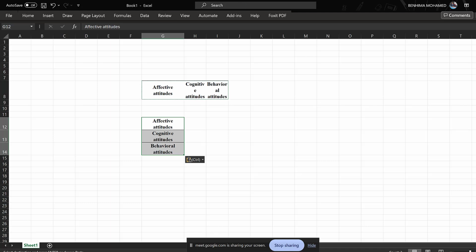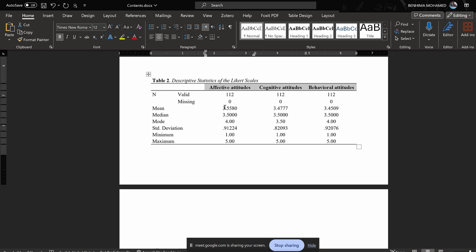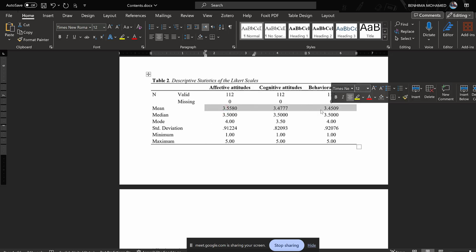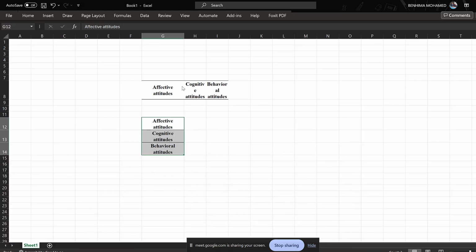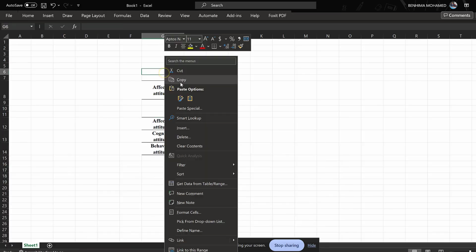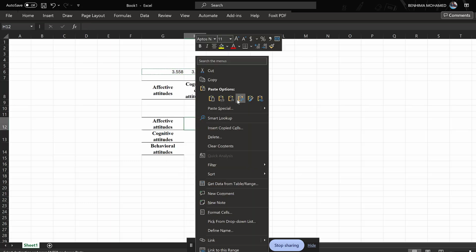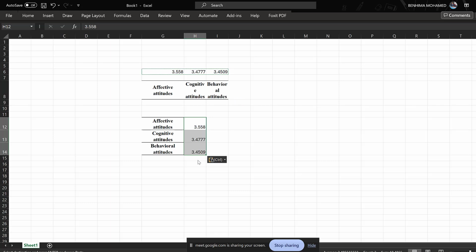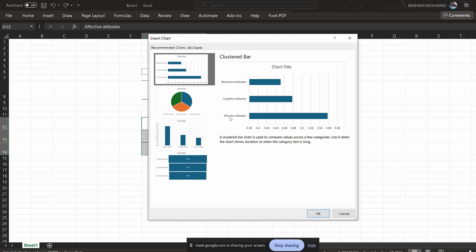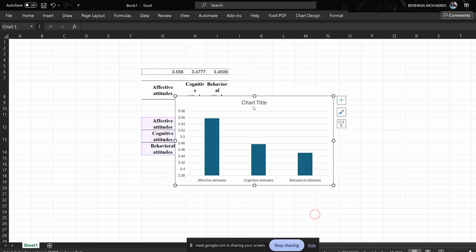So I need to put the mean here for each one. These ones, and I will see which one has the highest mean. So I will just put this here. Affective attitudes, then cognitive, then behavioral. I will click insert recommended charts, and here they are.